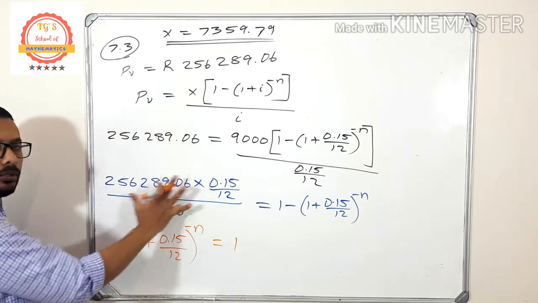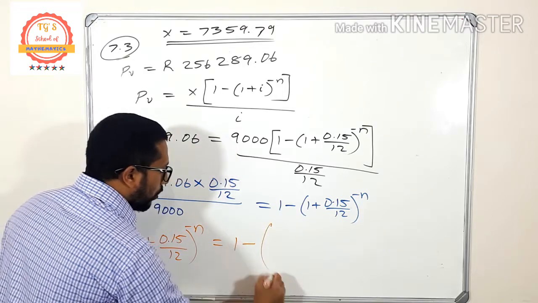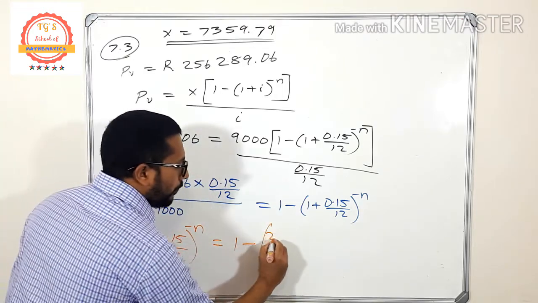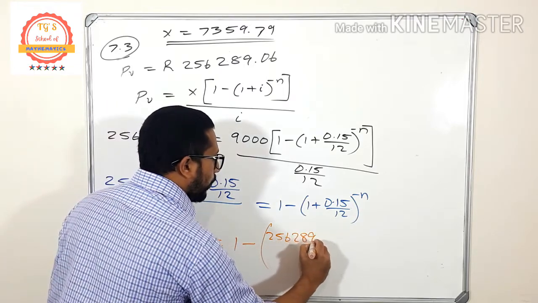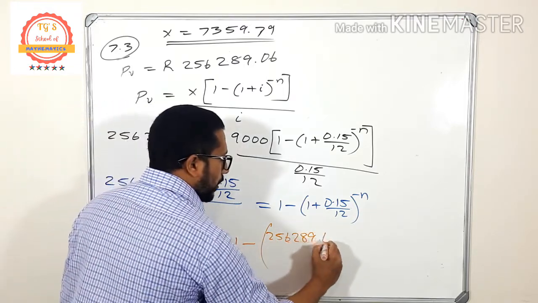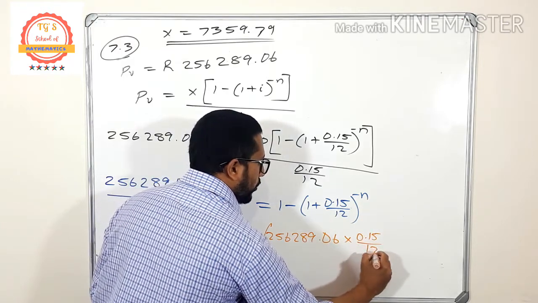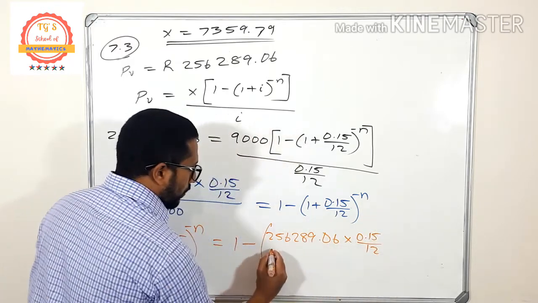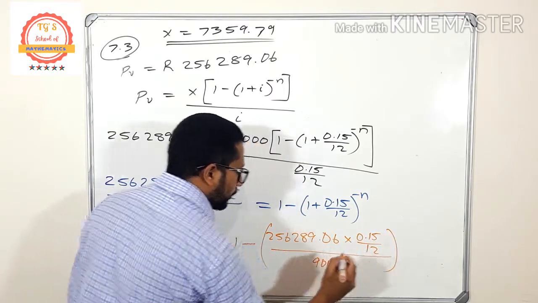now I'm going to take all of this thing to that side. Okay, minus the whole of that thing, 256,289.06 times 0.15 divided by 12 the whole divided by 9,000.